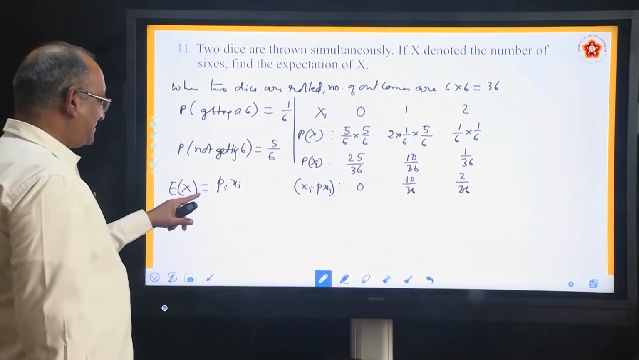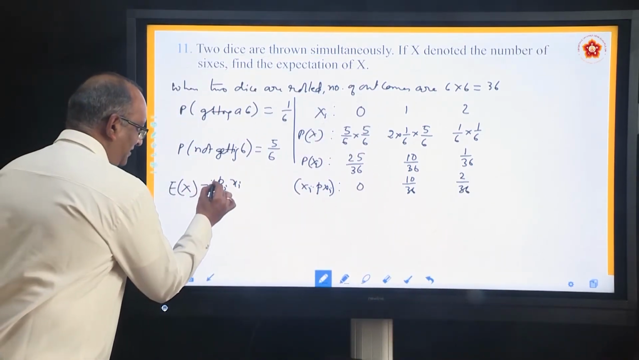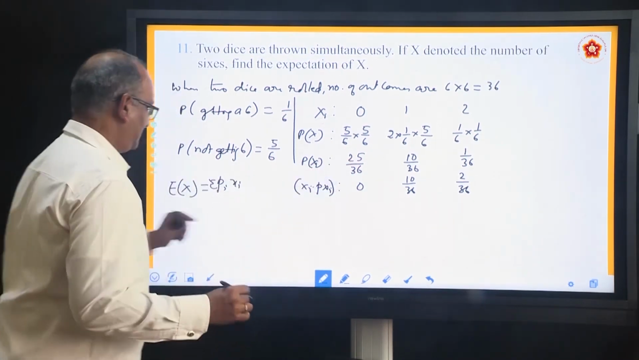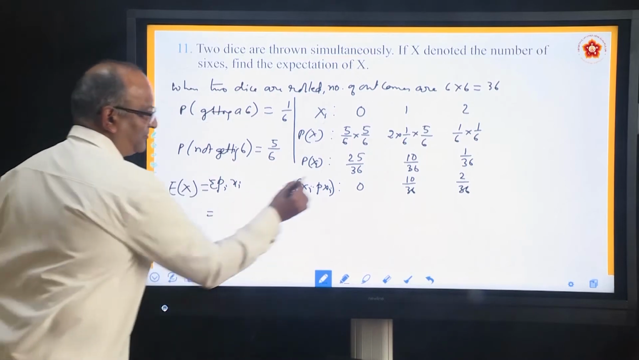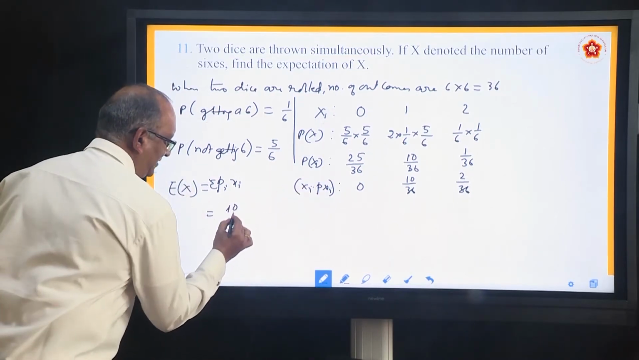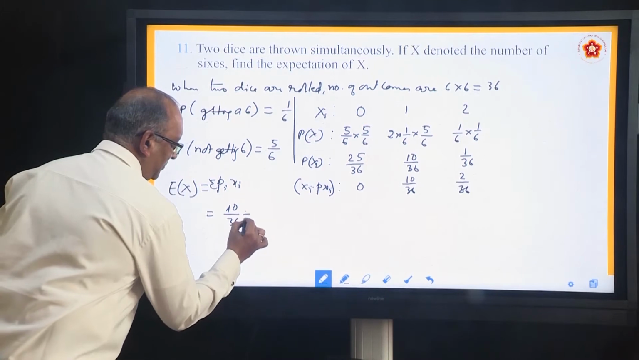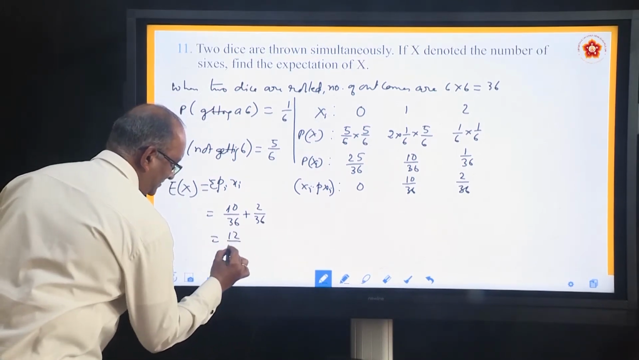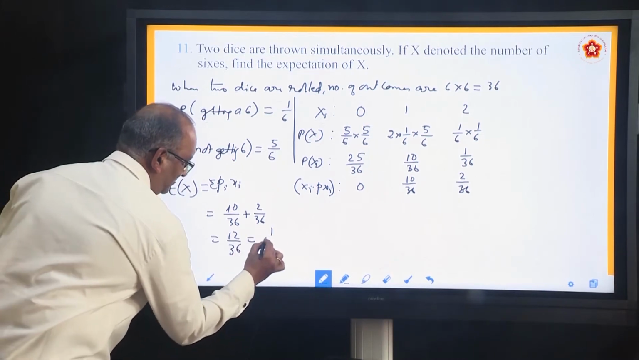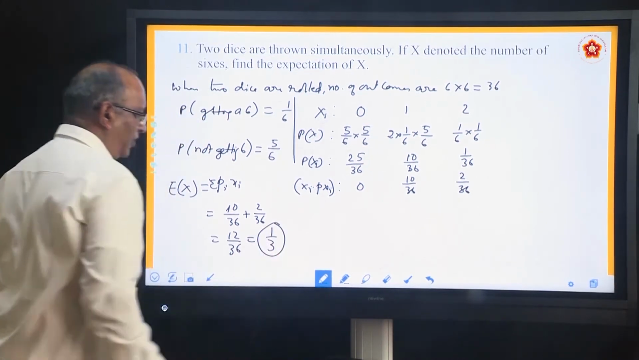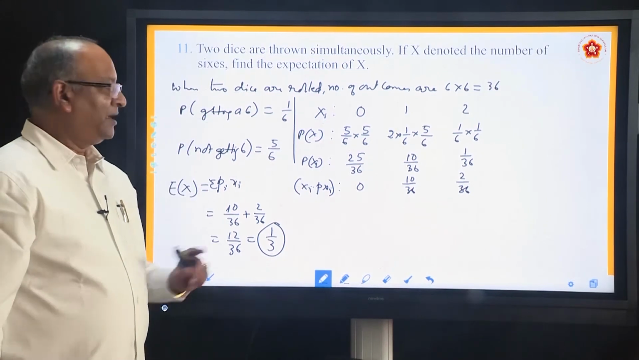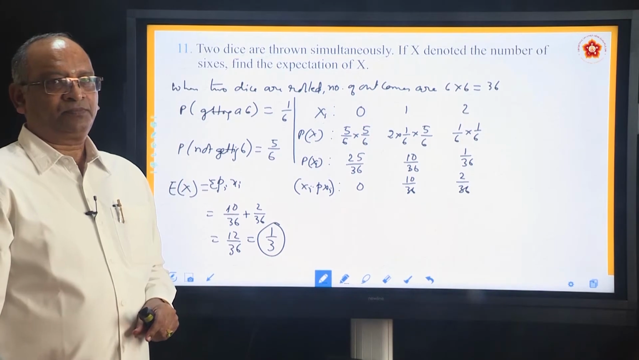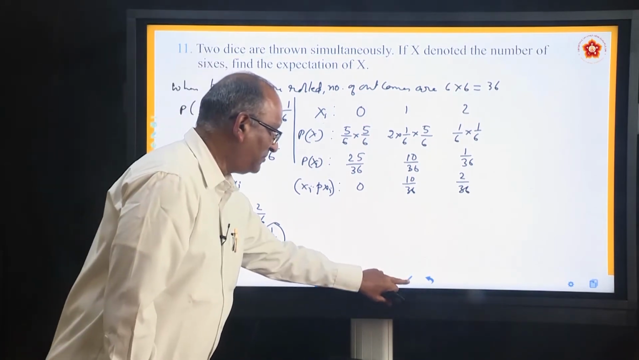What is expectation? It is summation of pi xi, means you have to add all of them. So add it. So what you will get? First one is 0, so you will get 10 by 36 plus 2 by 36 equal to 12 by 36 is equal to 1 by 3. This is what is expectation, and these are the probability distributions. So let us move from here to the next problem.